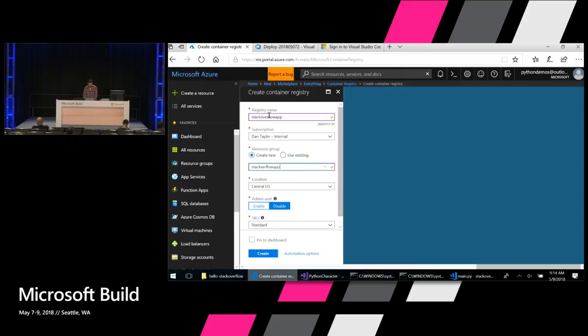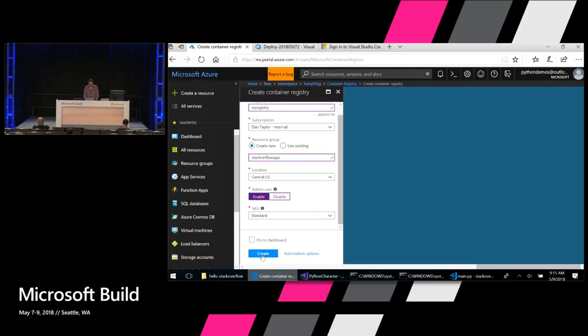Actually, I'm going to name the registry SO Registry. So this registry name will appear at soregistry.azurecr.io. This is a name that's available globally for anyone to hit. I'm going to enable the admin user so I can.